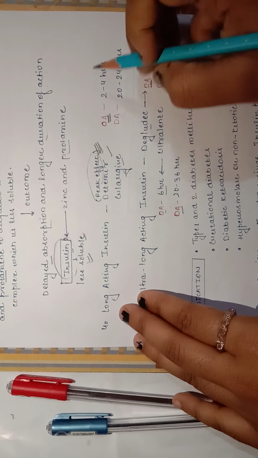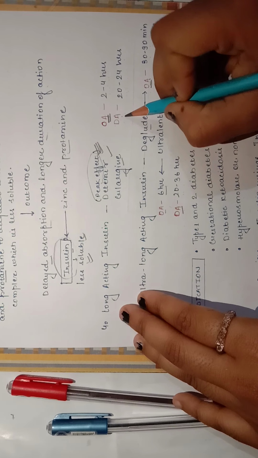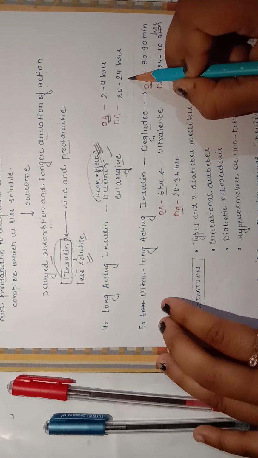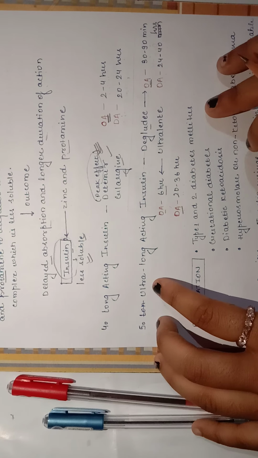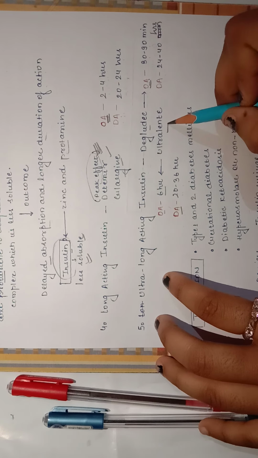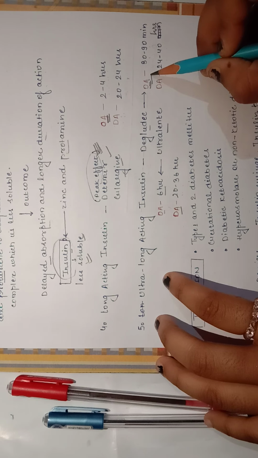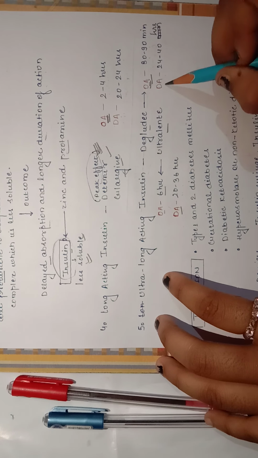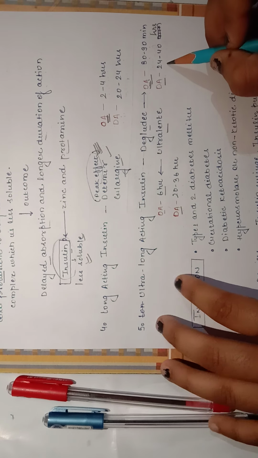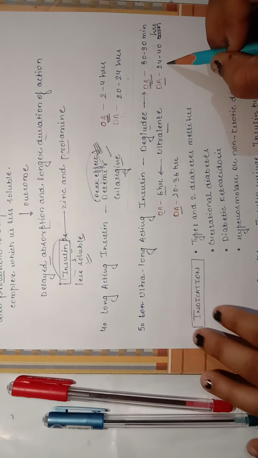The onset of action is 2 to 4 hours, and the duration of action is 20 to 24 hours. Ultra long acting insulin consists of degludec and ultralente. For degludec, the onset of action is 30 to 90 minutes and the duration of action is 24 to 40 hours. For ultralente, the onset of action is 6 hours and the duration of action is 20 to 36 hours.